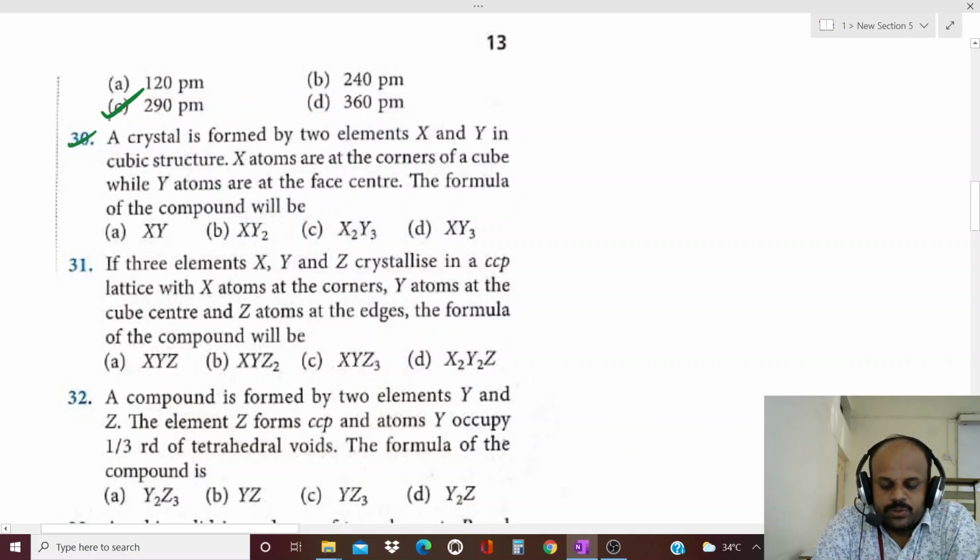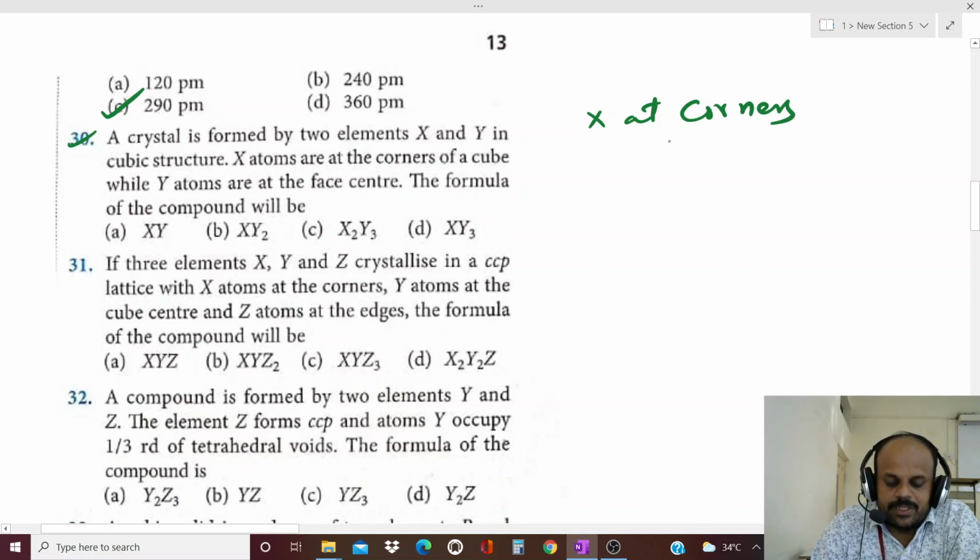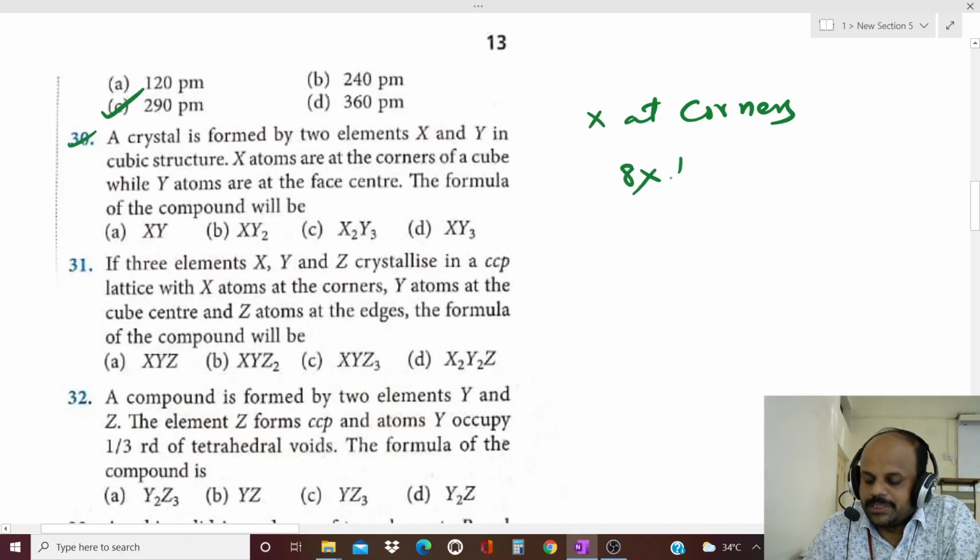A crystal is formed by two elements X and Y in the cubic structure. X atoms are at the corners of a cube. Y atoms are at the face centers. The formula of the compound will be, this is the most important model. X at corners. How many corners do we have? 8, into what is the contribution of each corner? 1 by 8. That is 8 into 1 by 8, which means 1. That means the number of X atoms is equal to 1.